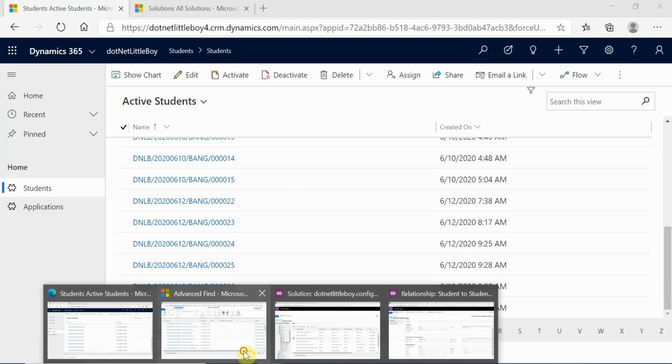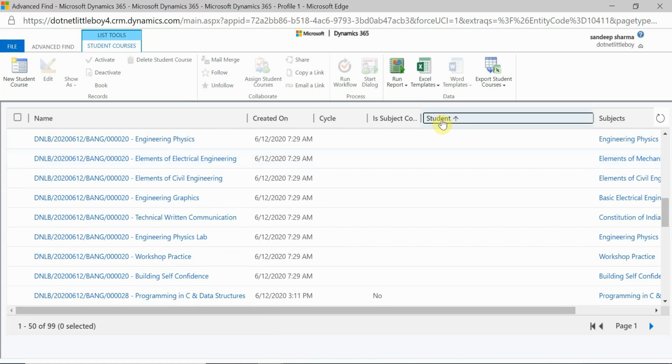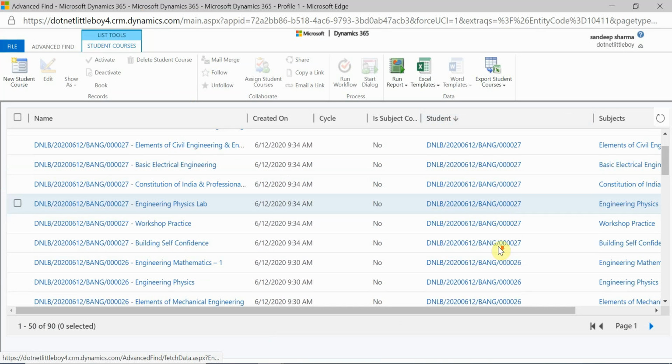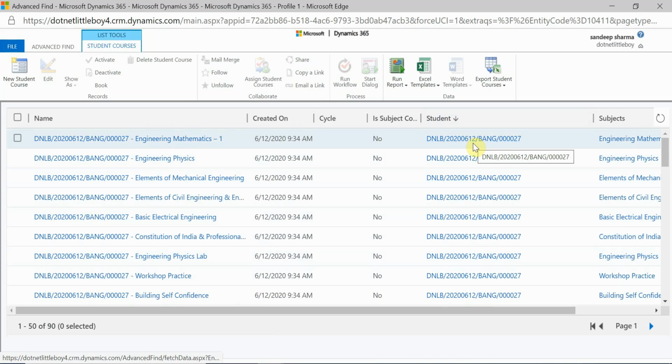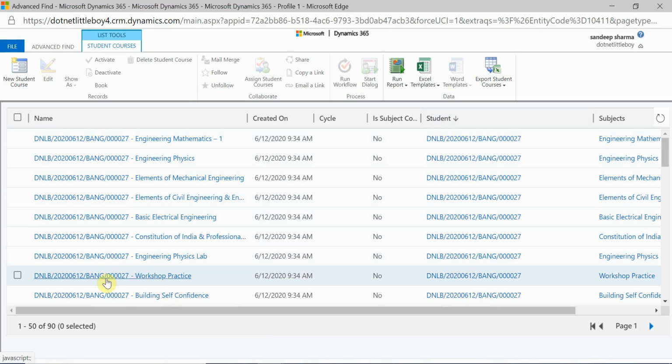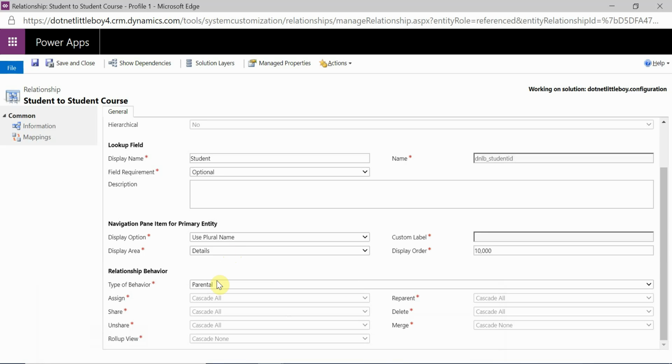For student number 27, you can see these are the student courses associated with this student ID, right? So when I delete this student, then this student course also has to be deleted, isn't it? That is the behavior of parental, which is currently configured in the system.